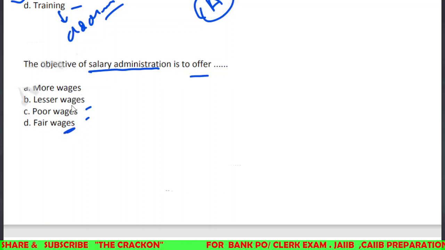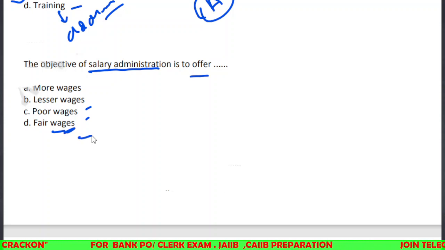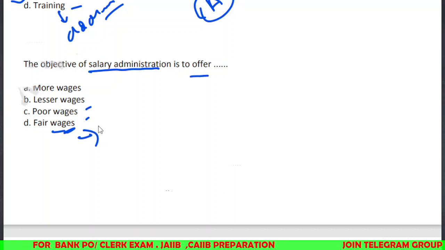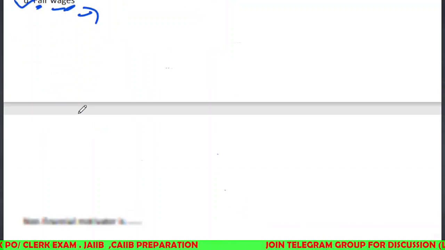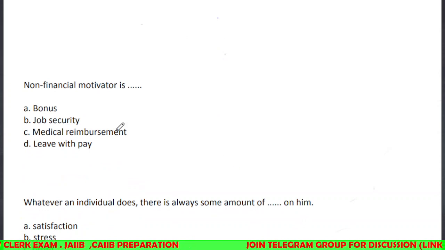More wages, lesser wages, poor wages, this is not that much, but fair wages means how much the particular employee is working. The wage needs to be fair enough and also good enough with their working and their experience, so that he will also have a good life in real. So fair wages is the objective of salary administration. So remember the word, that is fair. So we'll see some more questions.